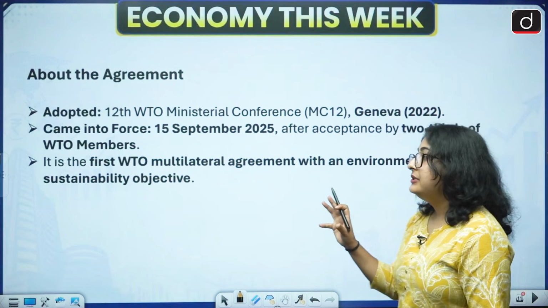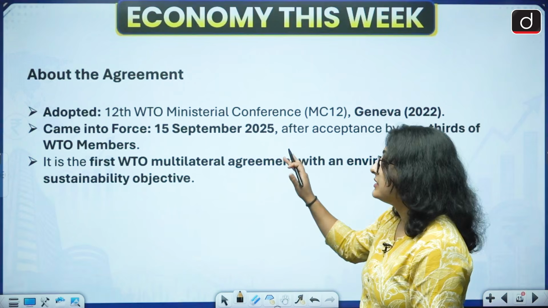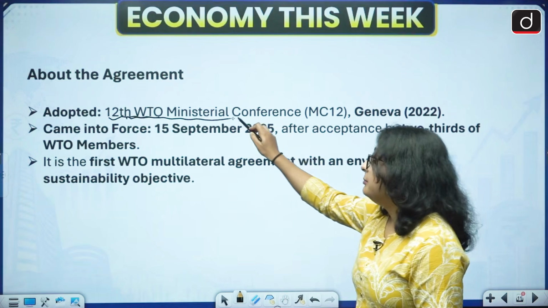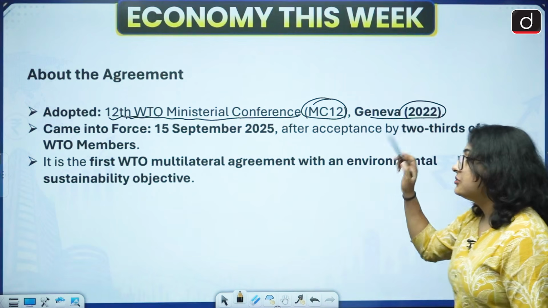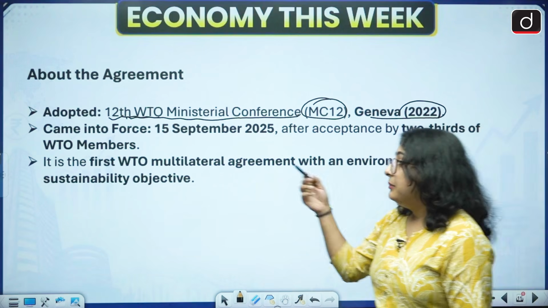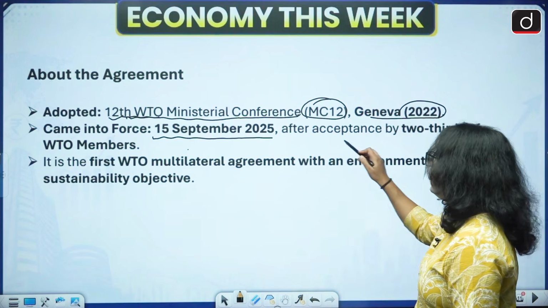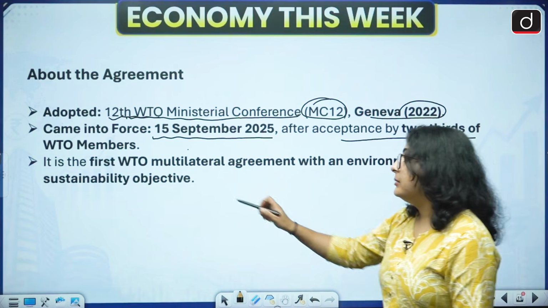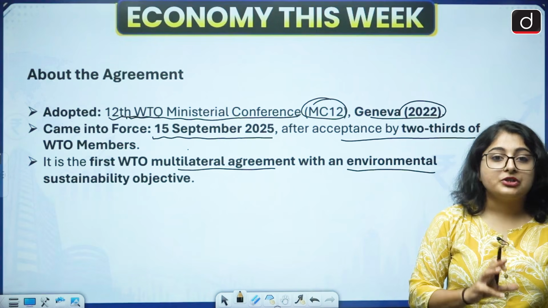Now this agreement on fisheries subsidies was adopted in the 12th WTO Ministerial Conference, that is MC12, in Geneva in 2022. So this has been in the news since 2022. Okay. When did it come into force? It came into force on 15 September 2025 after acceptance by two-thirds of the WTO members. Also, it is the first WTO multilateral agreement with an environmental sustainability objective.